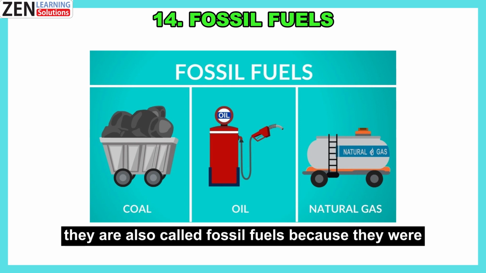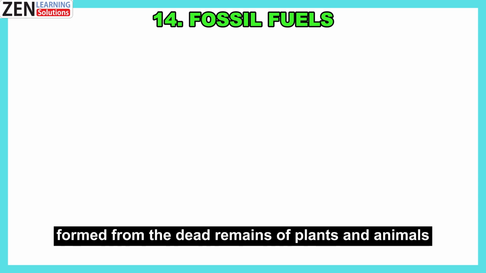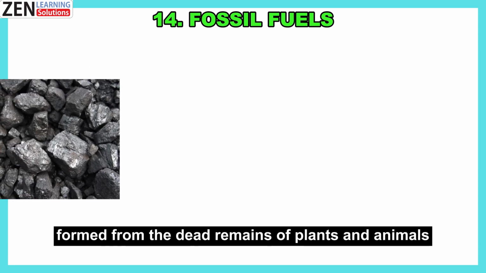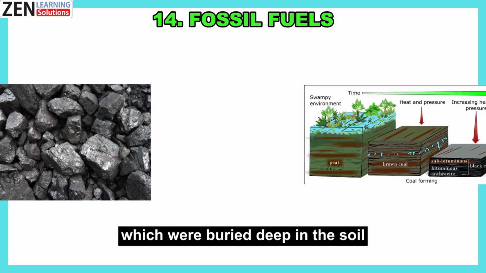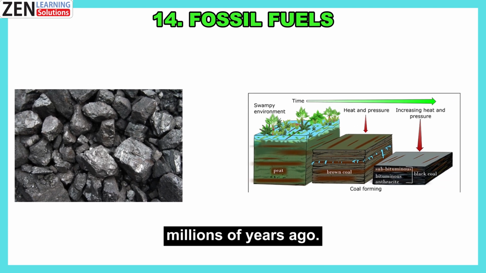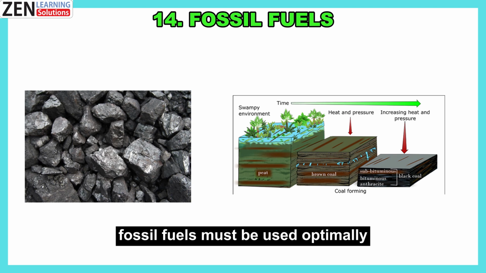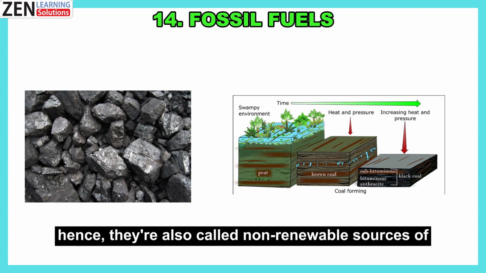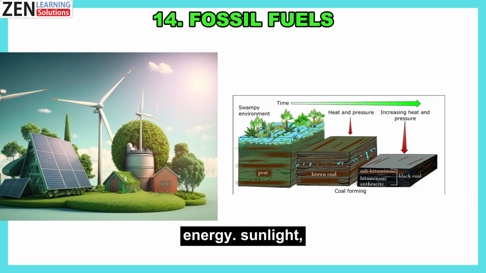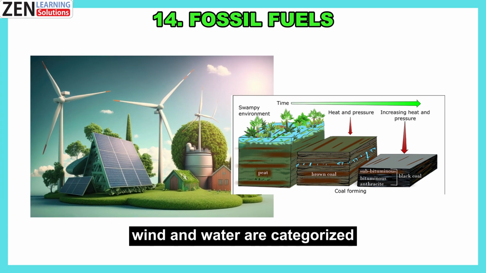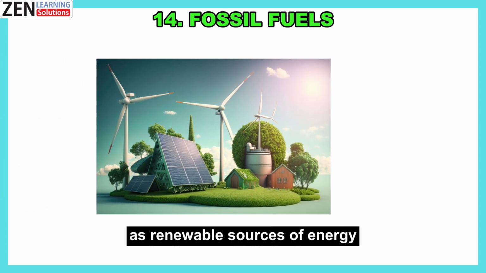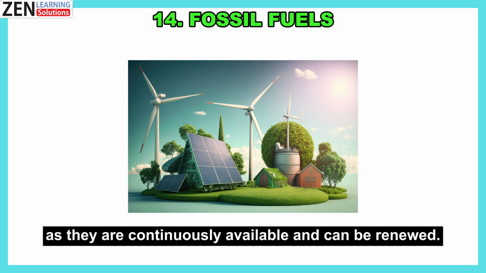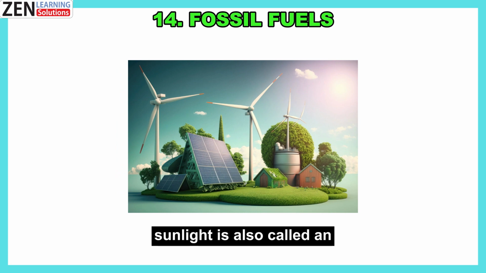They are also called fossil fuels because they were formed from the dead remains of plants and animals, which were buried deep in the soil millions of years ago. Fossil fuels must be used optimally as they cannot be replenished once they are finished. Hence, they're also called non-renewable sources of energy. Sunlight, wind and water are categorized as renewable sources of energy as they are continuously available and can be renewed. Sunlight is also called an inexhaustible energy source.